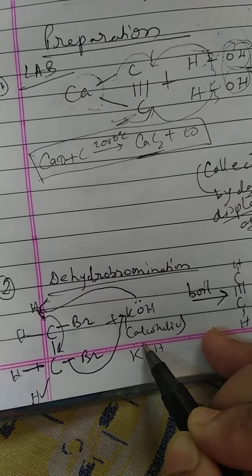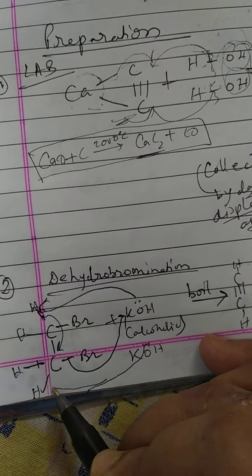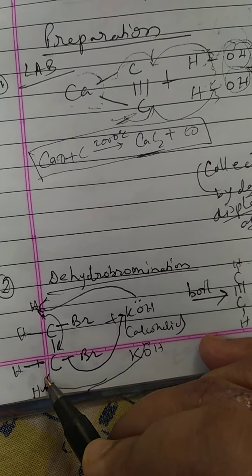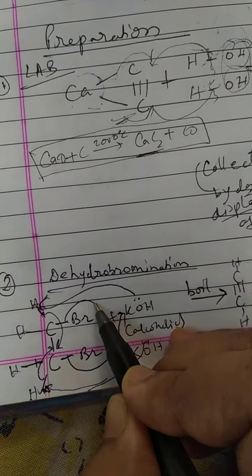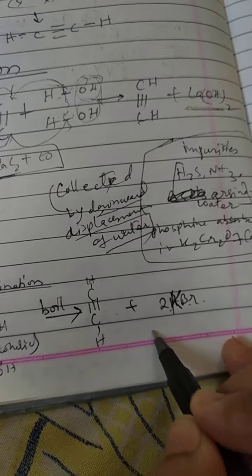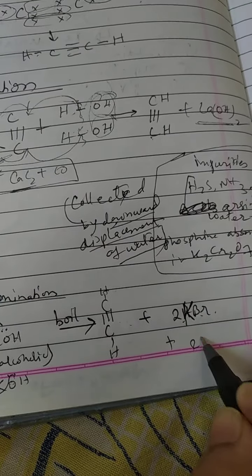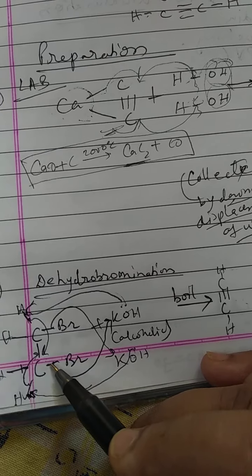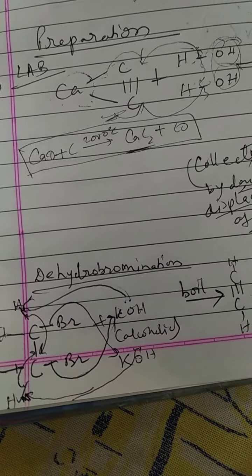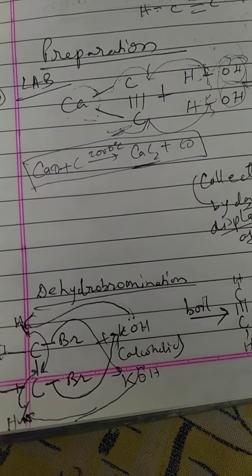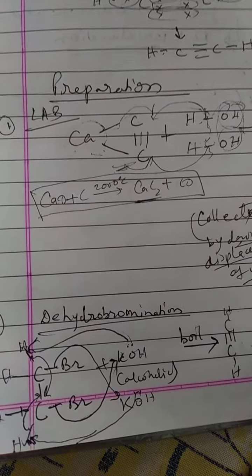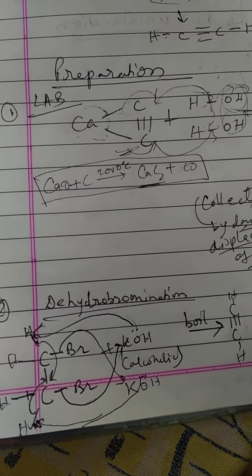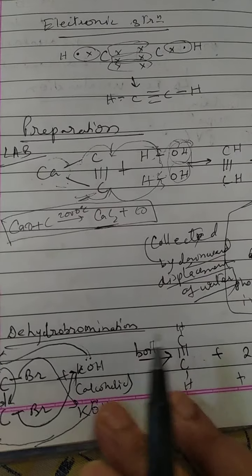of KOH. So O will attack this hydrogen, this bond will break here, and this bromine will combine with this K. The end product will be 2KBr plus 2 molecules of H2O, and this ethine will be formed. Understood? So oxygen attacks the hydrogen, this bond breaks and combines with potassium. So this is how the reaction takes place. So this is the process of preparation of ethine.